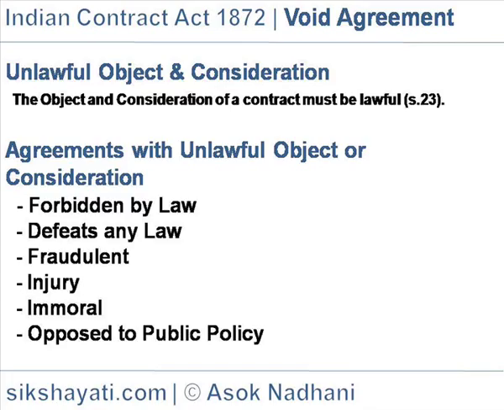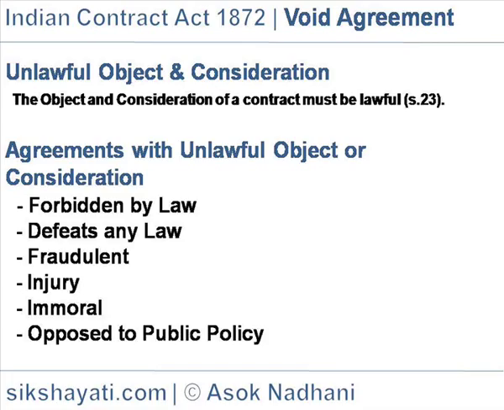Agreements with unlawful object or consideration. Forbidden by law: an agreement for an act forbidden by law and punishable under criminal law, or prohibited by special legislation or regulations, is void. Example: A promises B to drop a prosecution against B for robbery, B having promised to get back the articles robbed. The agreement is void as its object is unlawful.